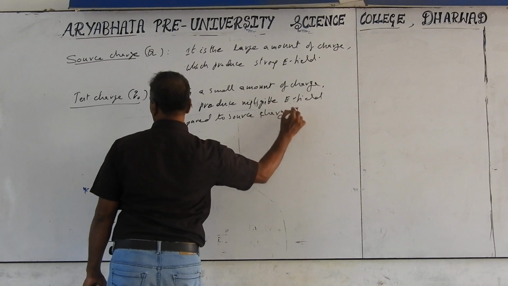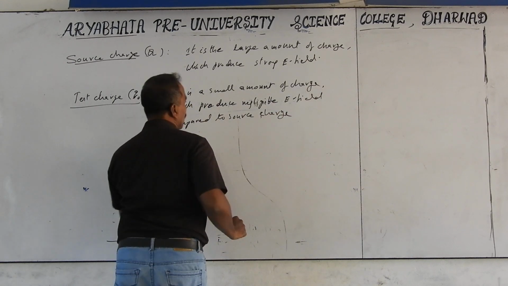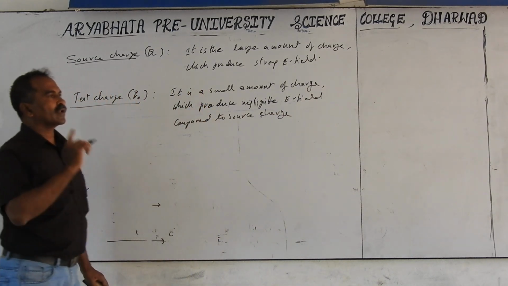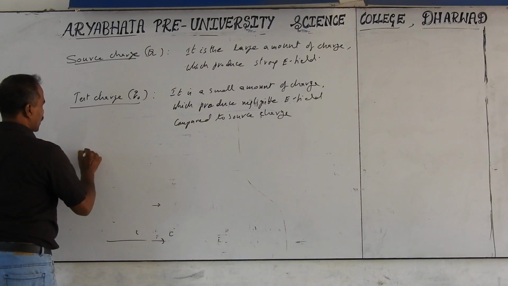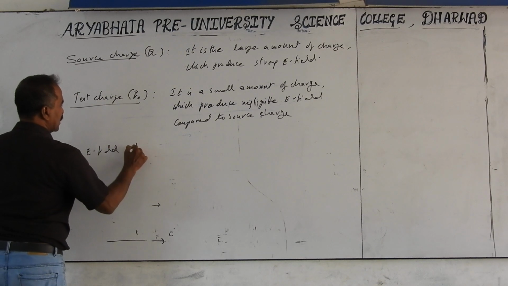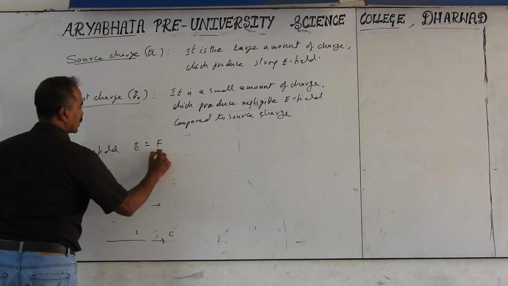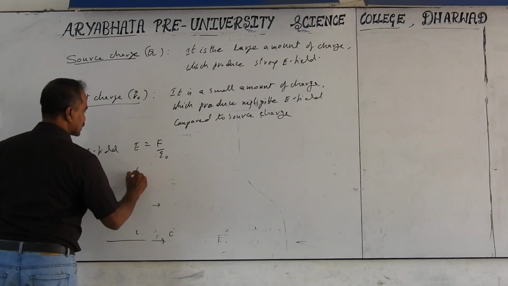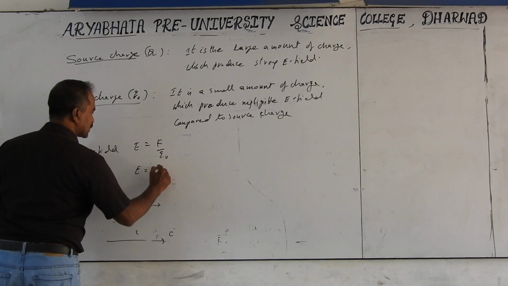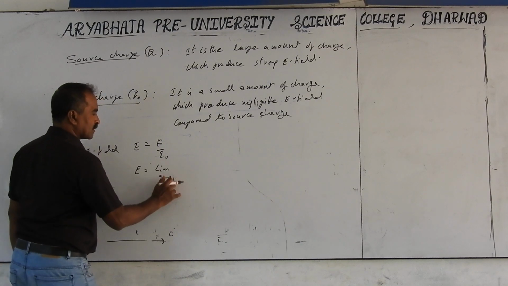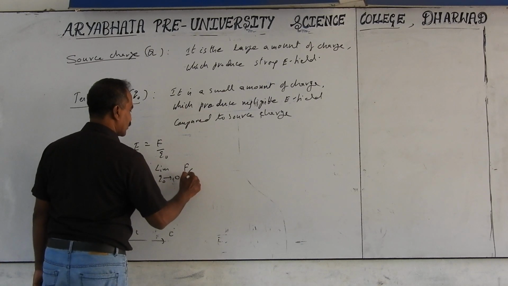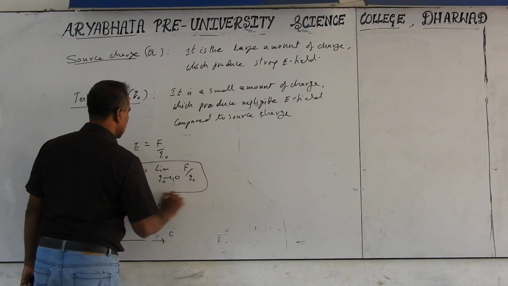When the electric field is small, automatically the force is also small, because we have the formula for electric field intensity, E equals F by Q naught. This is modified now as E equals limit Q naught tends to 0 of F by Q naught, which is called the electric field.